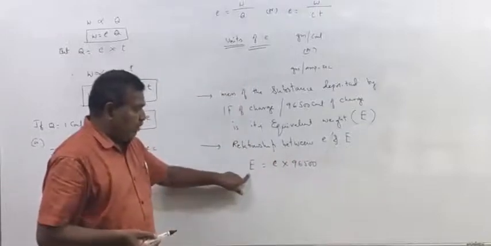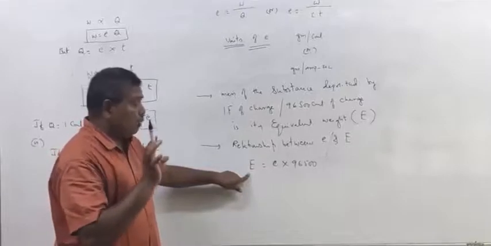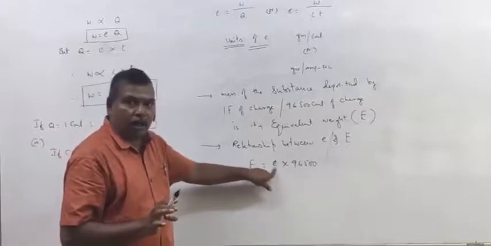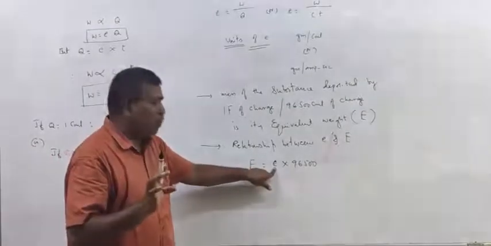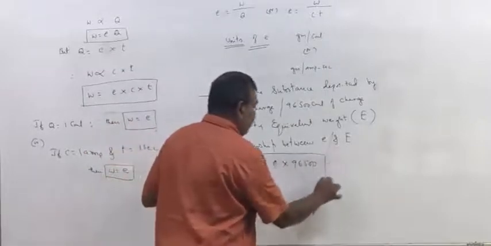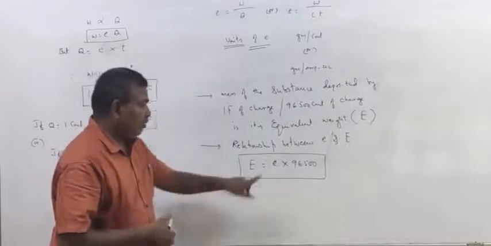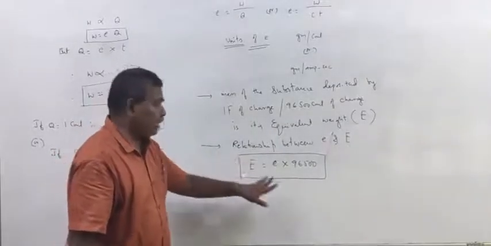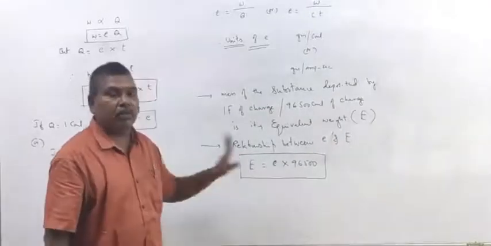Capital E is the equivalent weight, the mass of the substance deposited by 96,500 coulombs of charge. Small e is the weight of the substance deposited by 1 coulomb of charge. So the mass for 1 coulomb of charge into 96,500 is equal to the equivalent weight of the substance.